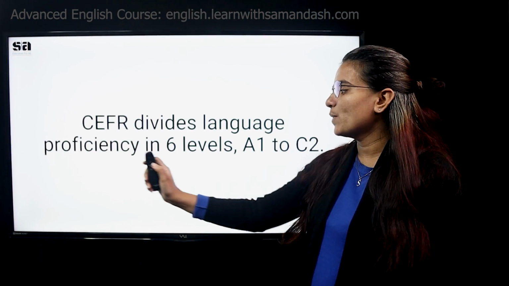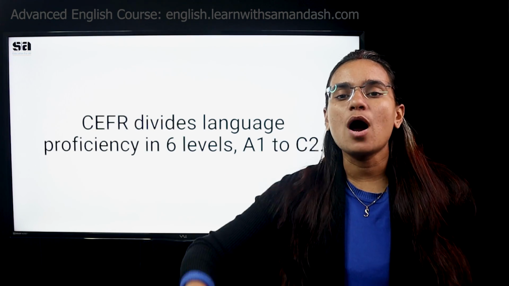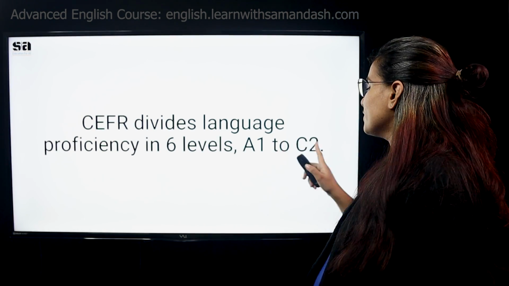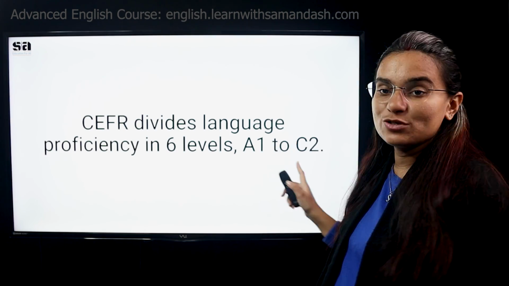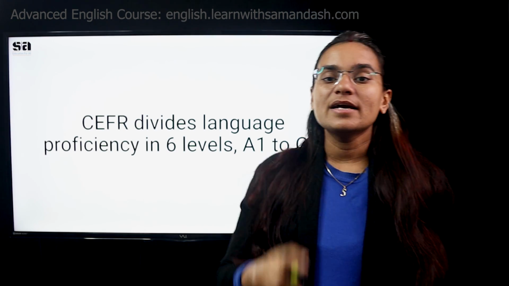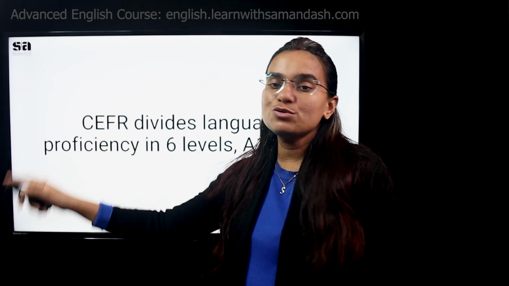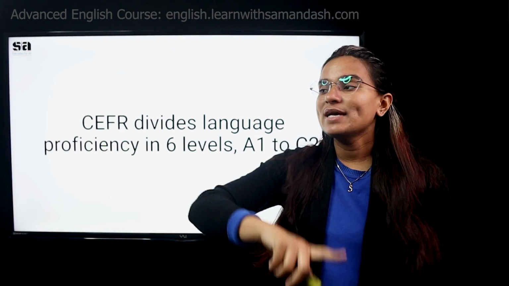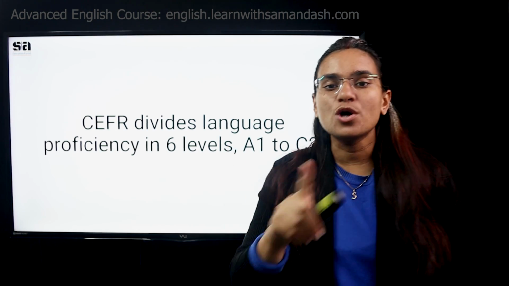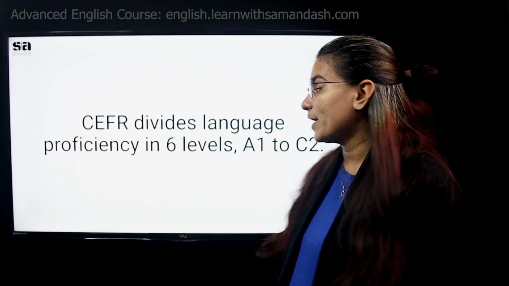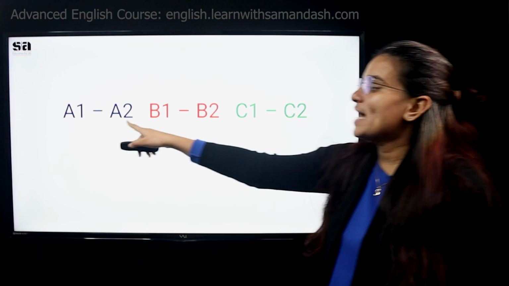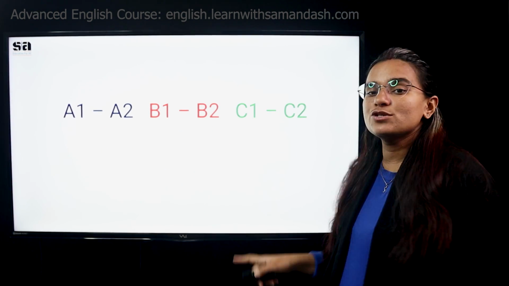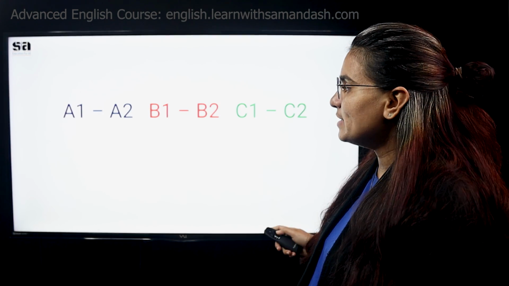CEFR divides language proficiency, that means how fluently you can speak a language, into 6 levels from A1 to C2. My mistake, A1 to C2. Now please understand, A1, A2, B1, B2, C1, C2 can be applicable to any language. Not just English, it can be applicable to Dutch, German, any language. Now, A1, A2 has a different name. B1, B2 has a different name. C1, C2 has a different name. So what are the names?